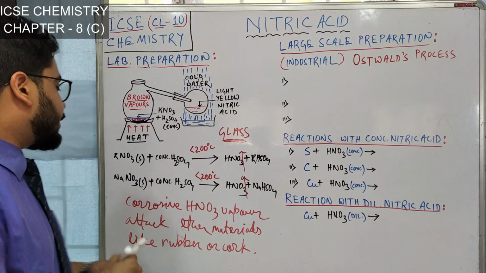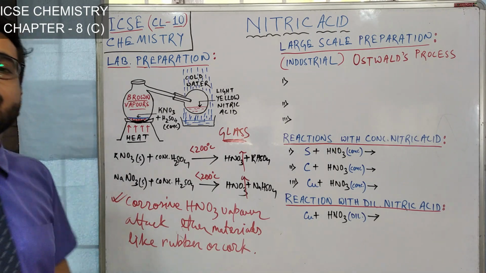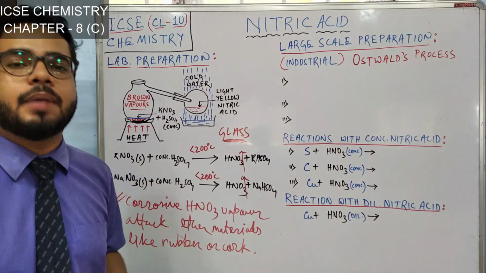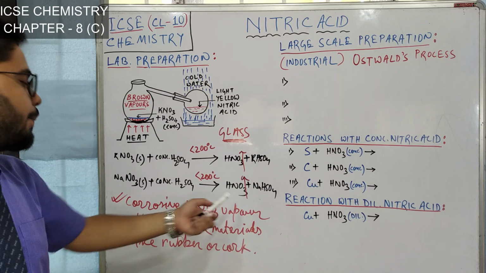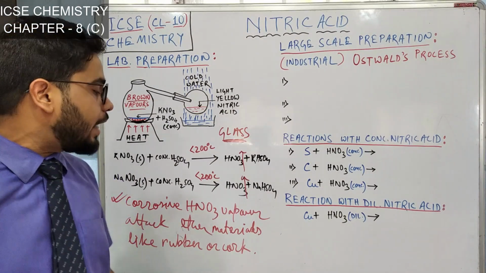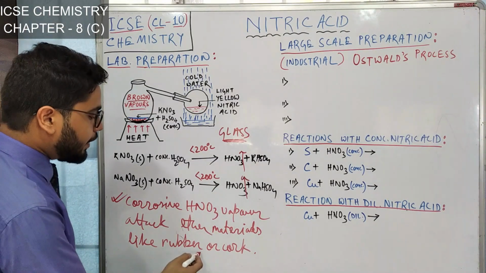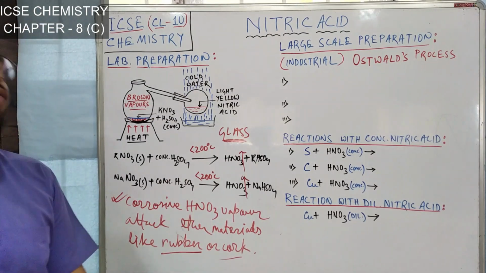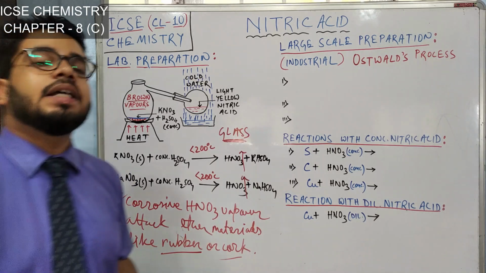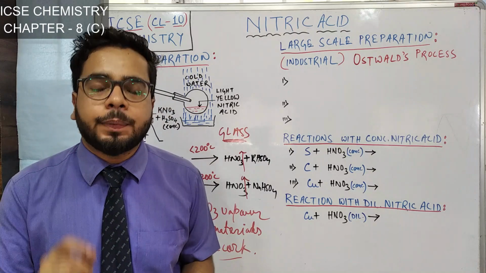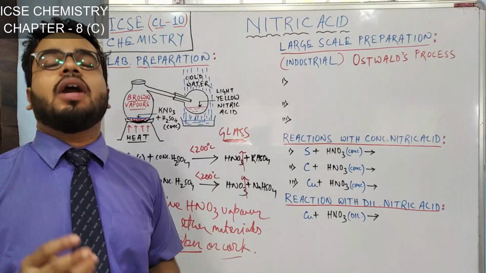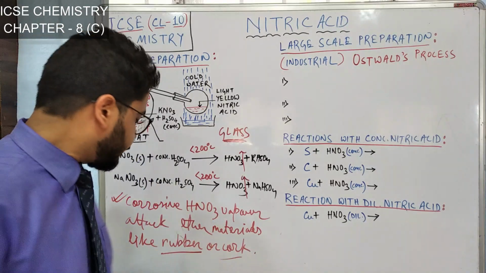Understood? So this is another question that can come: give reason why all apparatus are made up of glass in the lab preparation of nitric acid. Because nitric acid vapors are corrosive. They do not destroy the glass. They destroy or attack the other materials like rubber or cork. That is why the apparatus should be made up of glass. Okay. Sometimes the question is asked, state one special feature of the apparatus setup while preparing nitric acid in lab. So what will be your answer? All apparatus should be made up of glass.